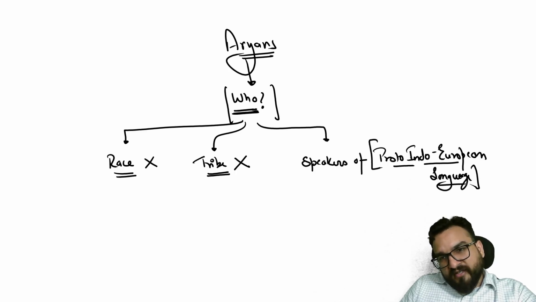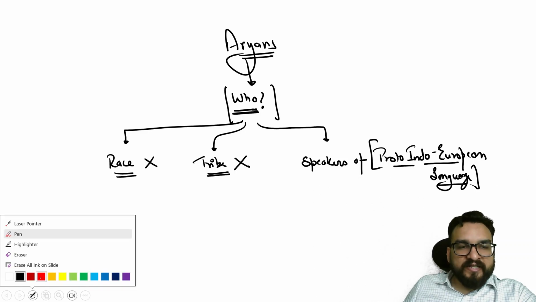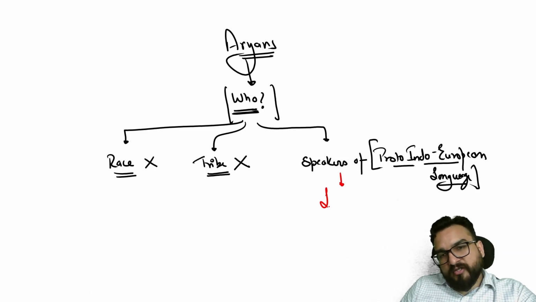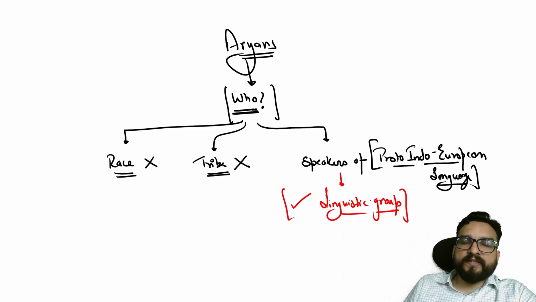Try to understand it carefully. That means this is a linguistic group. And which language do they speak? They speak Proto-Indo-European language.